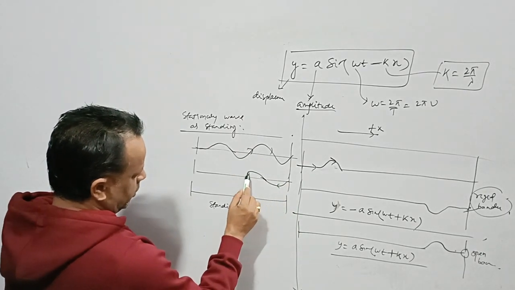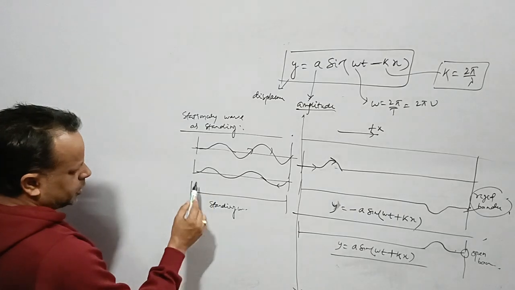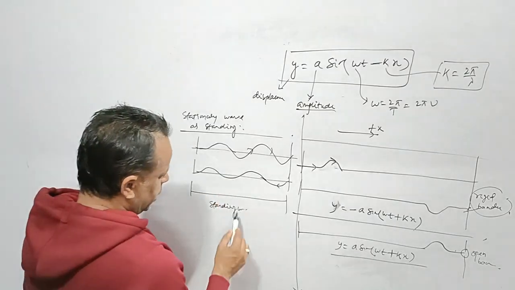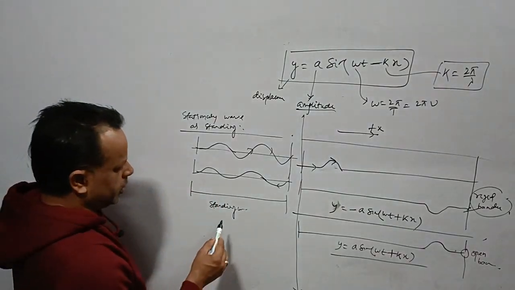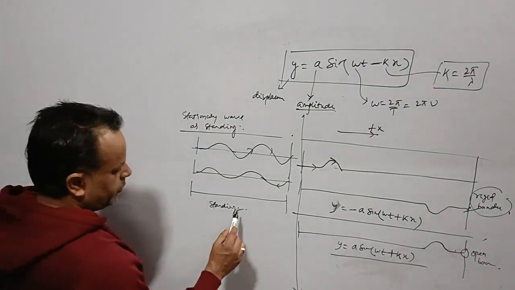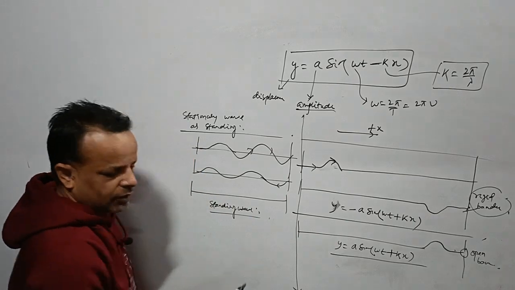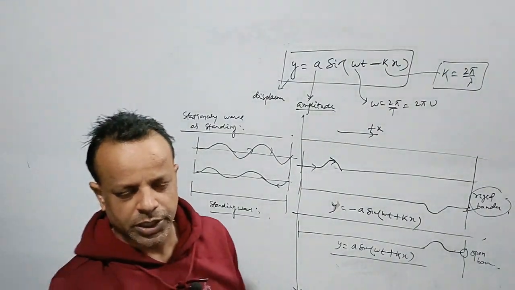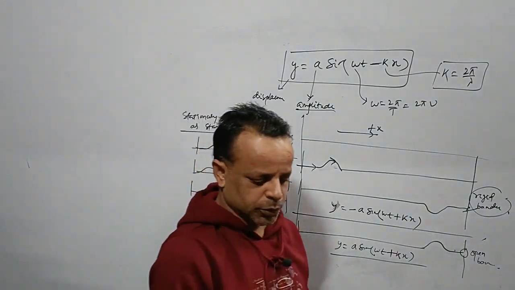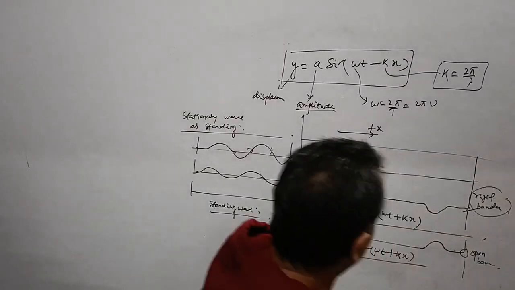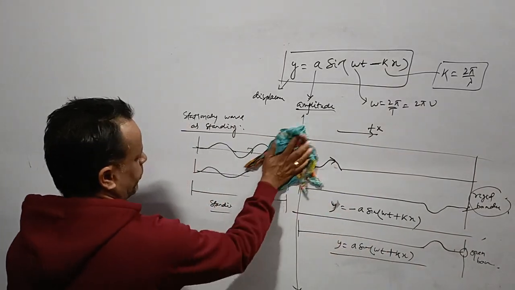Then there is a wave moving in the opposite direction. When they superimpose, they will form a stationary wave, if they have the same frequency, same amplitude, same phase, but move in opposite directions.